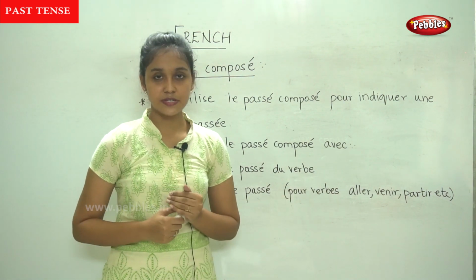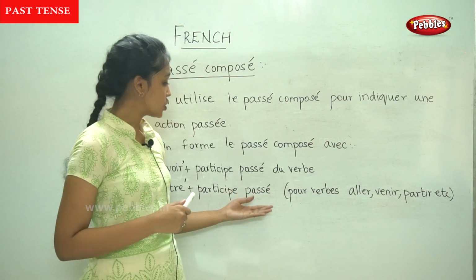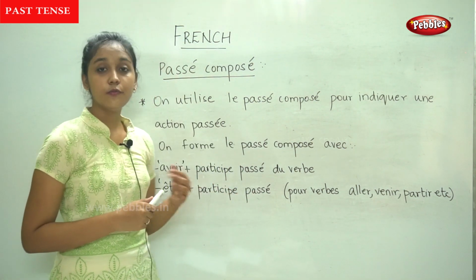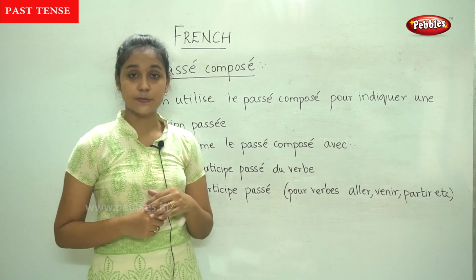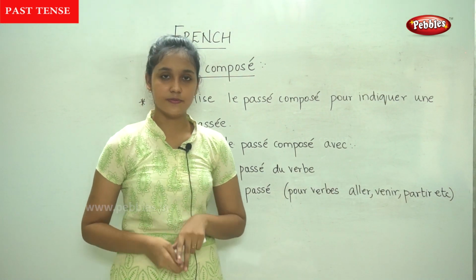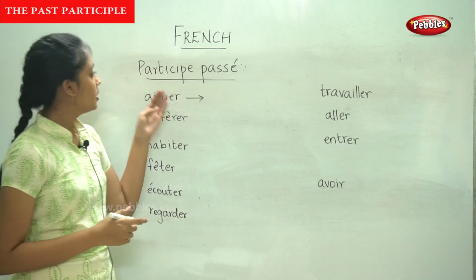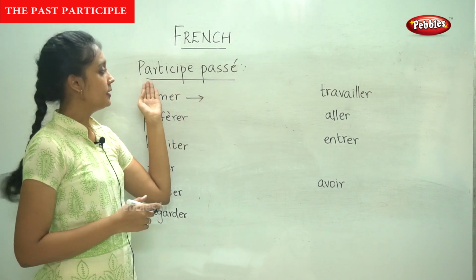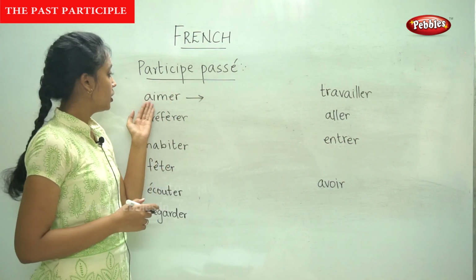Now I shall show you how to form the past participle of some common verbs. So now, participe passé, the past participle.